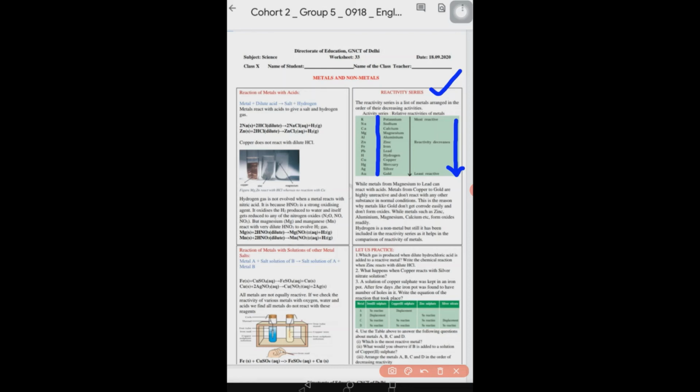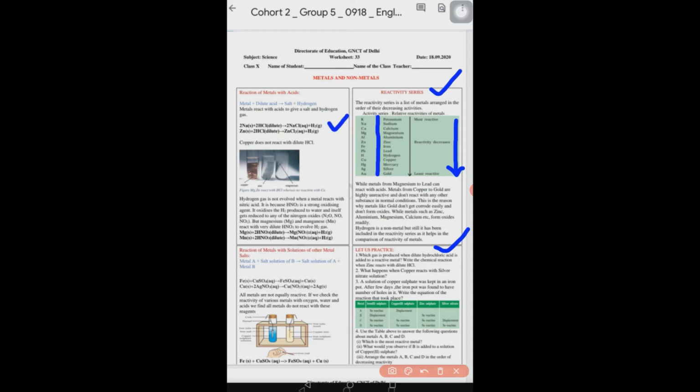Now let us practice what we have learned. Which gas is produced when dilute hydrochloric acid is added to a reactive metal, or write the chemical reaction when zinc reacts with dilute HCl. The chemical reaction is marked here.